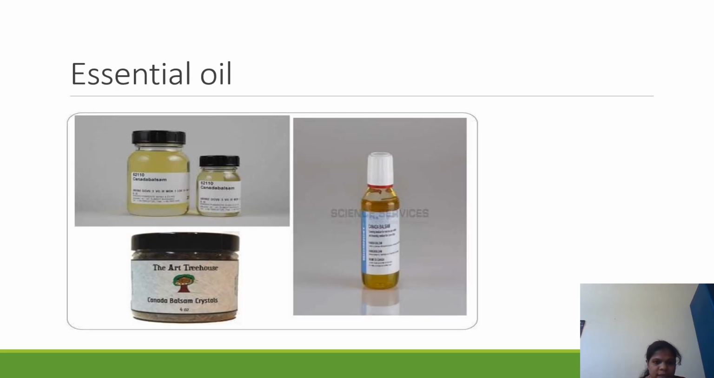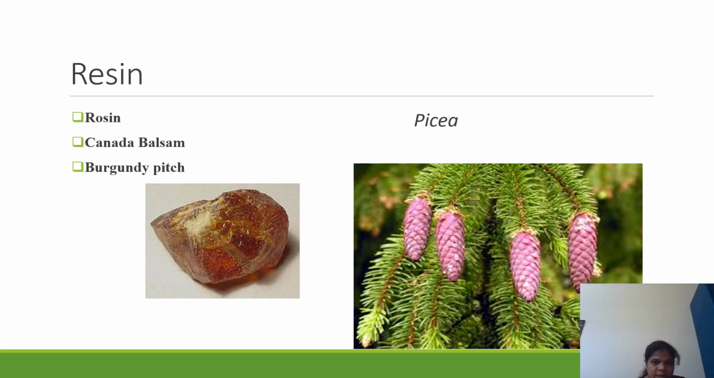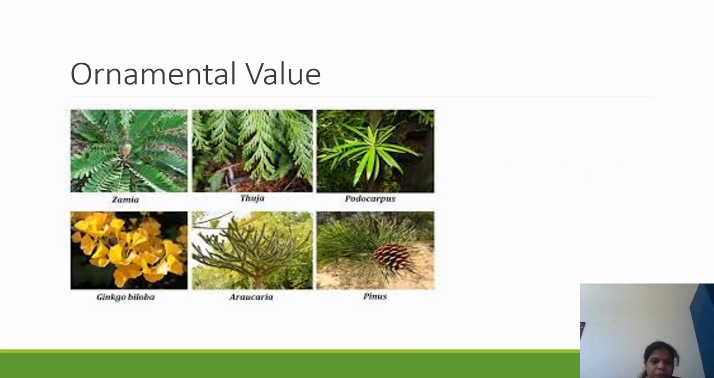Next, essential oils obtained. Essential oil, rosin, and Canada balsam. Resin from Picea abies is used as a chewing gum and checks toothache and headache. Canada balsam is obtained from Abies balsamea and used as a mounting medium in biological preparations.